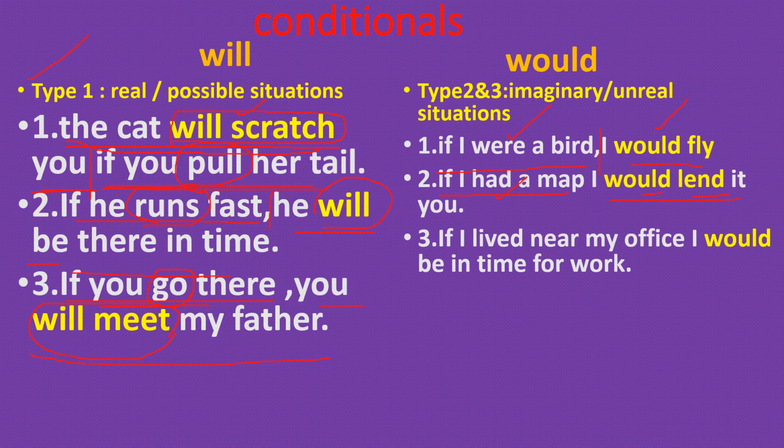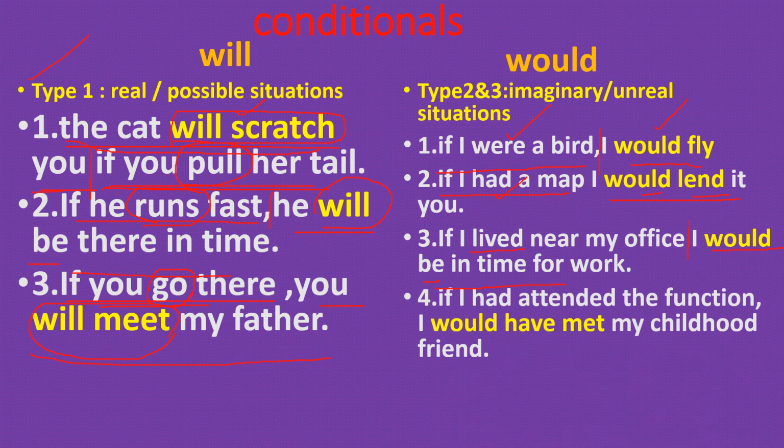If I lived near my office is the if clause. I would be in time for work is the main clause. The verb in the if clause is verb 2, and in the main clause it is would plus base form.